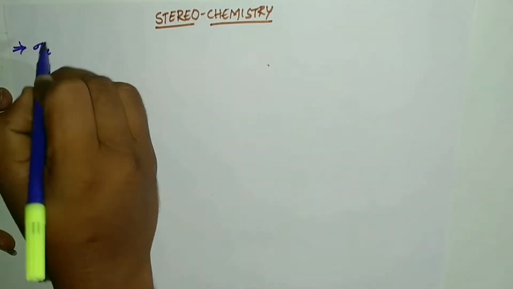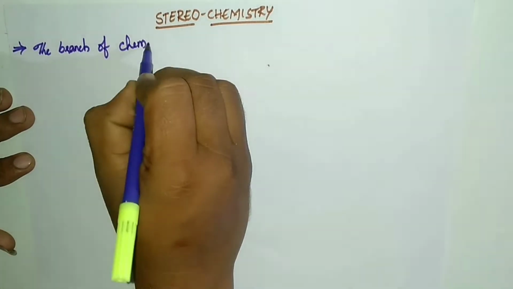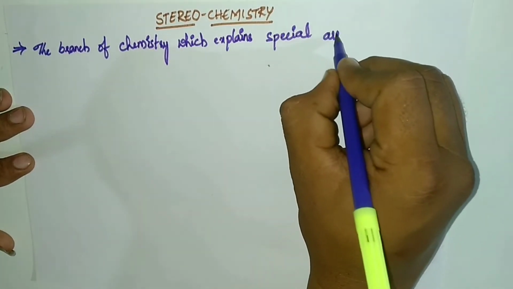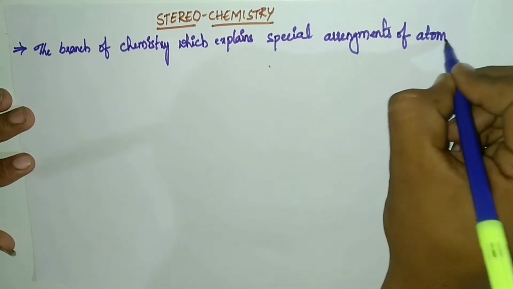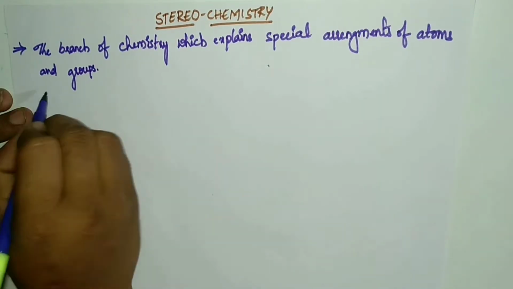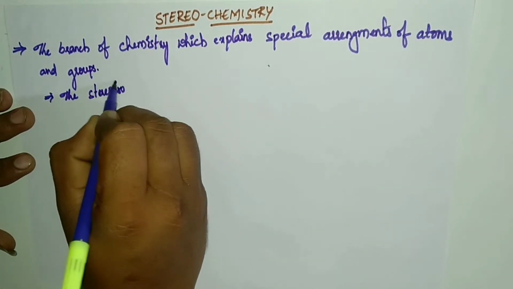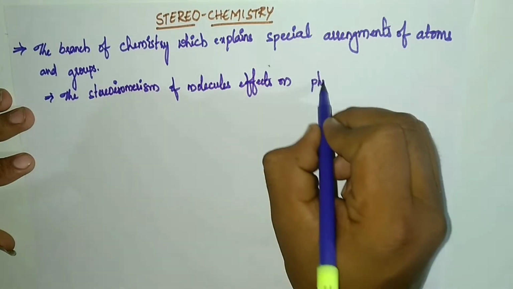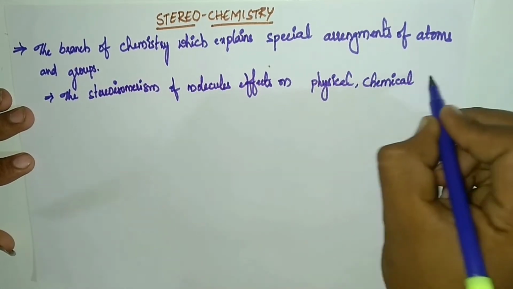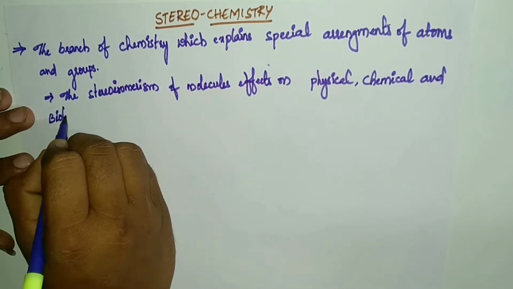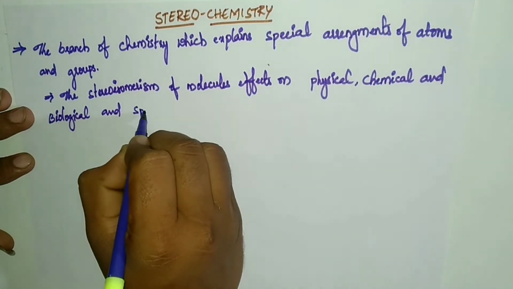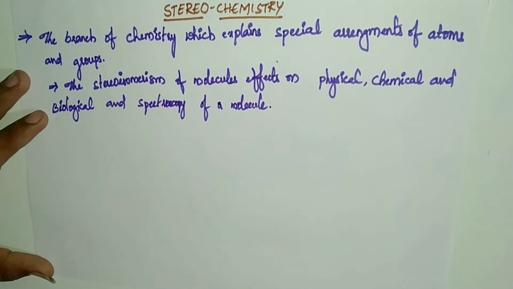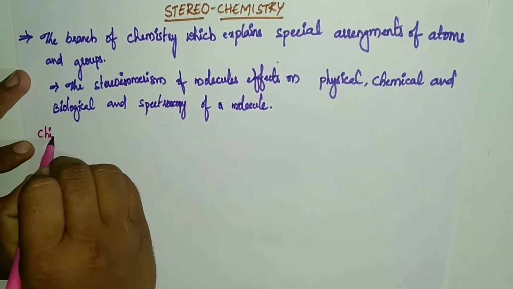Stereochemistry. So, what is stereochemistry? The branch of chemistry which explains the spatial arrangement of atoms and groups is called stereochemistry. The stereoisomerism of molecules affects the physical, chemical, biological and spectroscopic properties of a molecule. So to know stereochemistry, you have to understand two basic concepts, that is chirality and achirality.